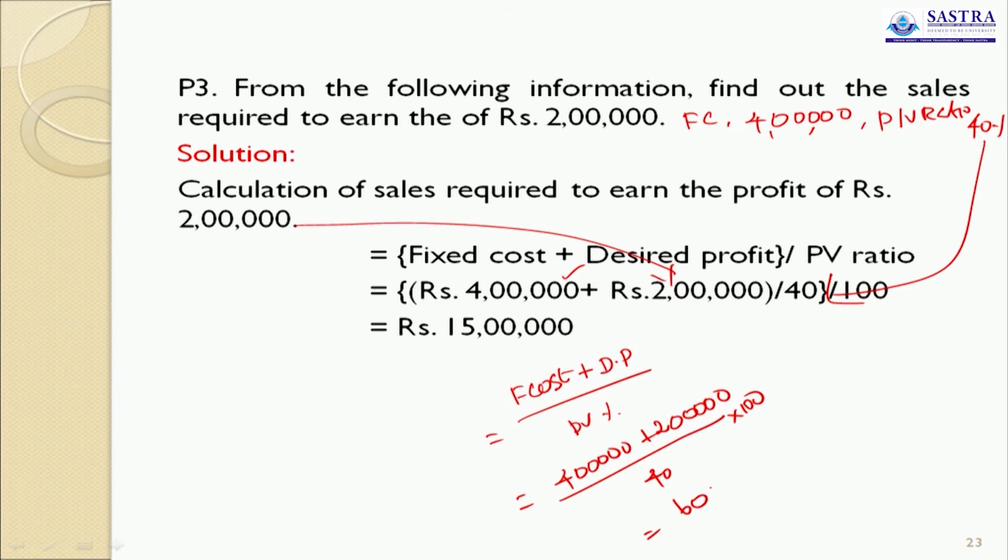So 6 lakh divided by 40 into 100 equals 15 lakh. Sales required to earn a profit of 2 lakh is 15 lakh. This is the answer for this question.